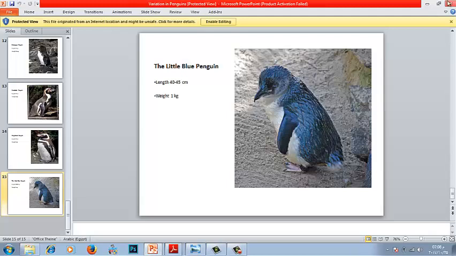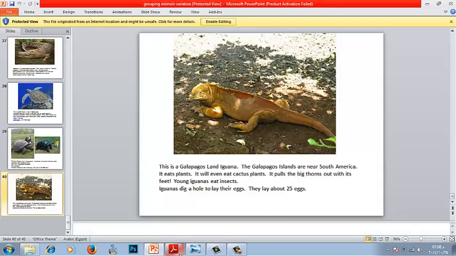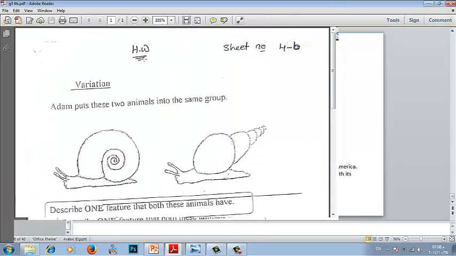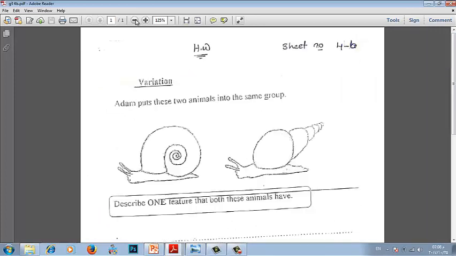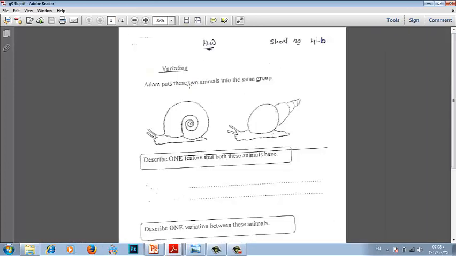Now let's answer sheets. It's time for answering sheets. We took this sheet as homework. Let's read it. Adam puts these two small animals into the same groups. Describe one feature that both these animals have. One feature, both of them have it. Both of them are covered with shell. Both of them are vertebrates.